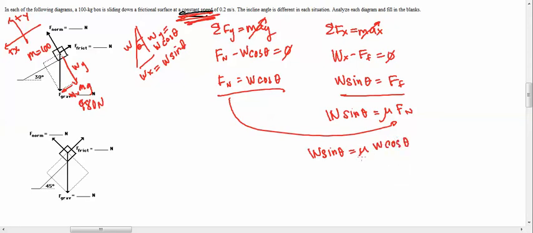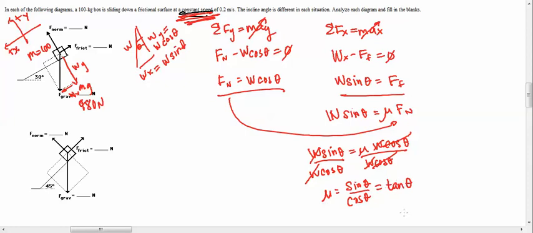If I divide both sides, because I want mu all by itself, the W's cancel. That's crazy. So essentially mu is equal to sine theta over cosine theta. And if you know trig, that's actually equal to tangent theta. Isn't that crazy? The mu is actually equal to tangent theta.